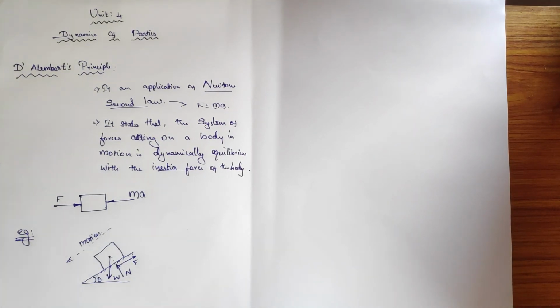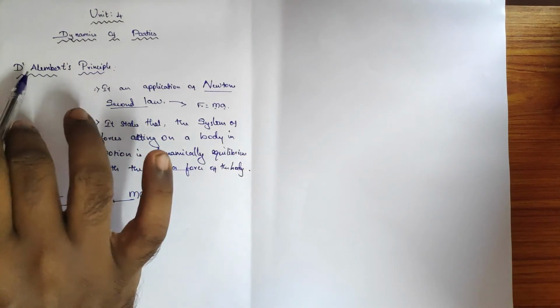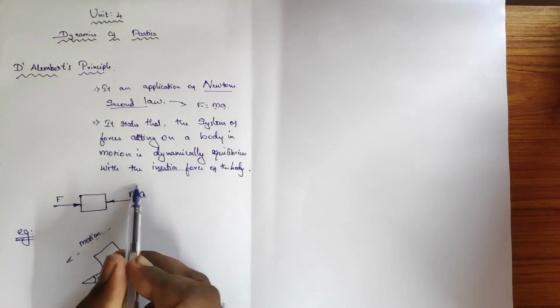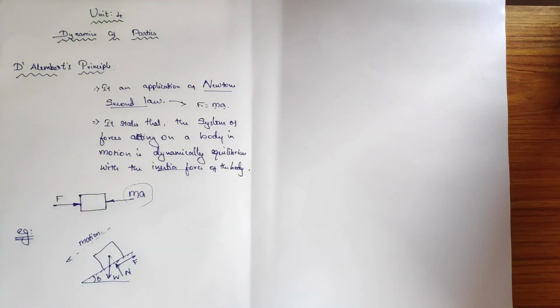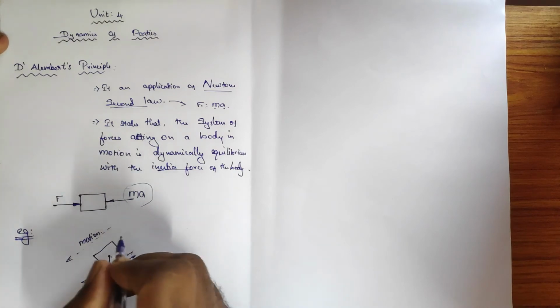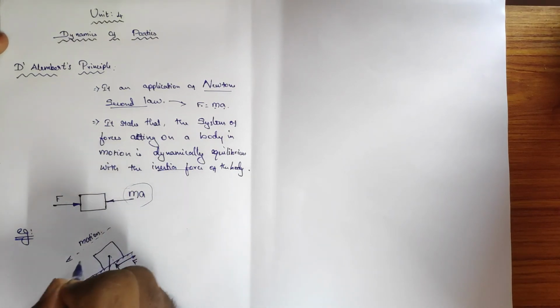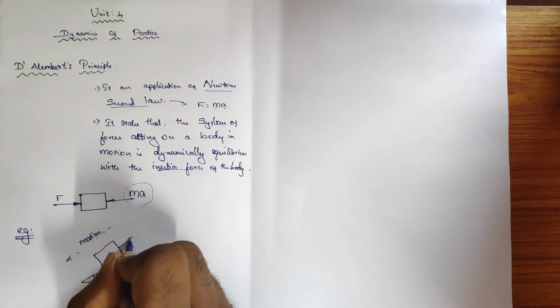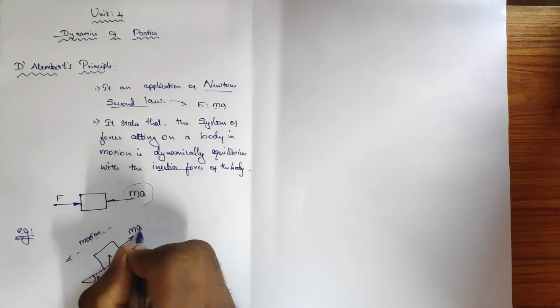In addition to the normal reaction, the friction force and weight, as per D'Alembert's principle, a new force is introduced, which is called the inertia force, directed opposite to the motion. So motion is downwards, then the inertia force will be upward, ma.